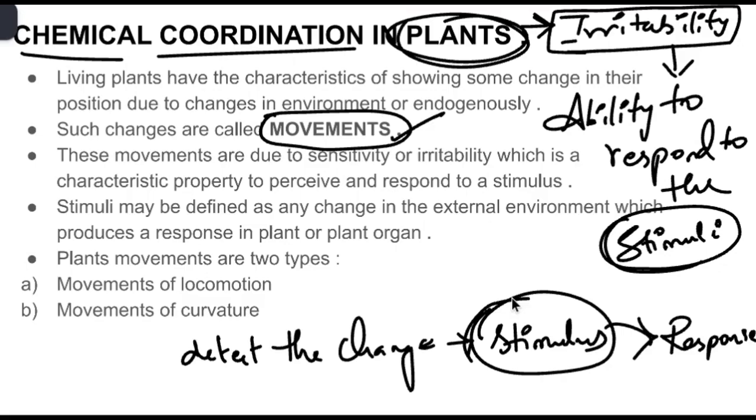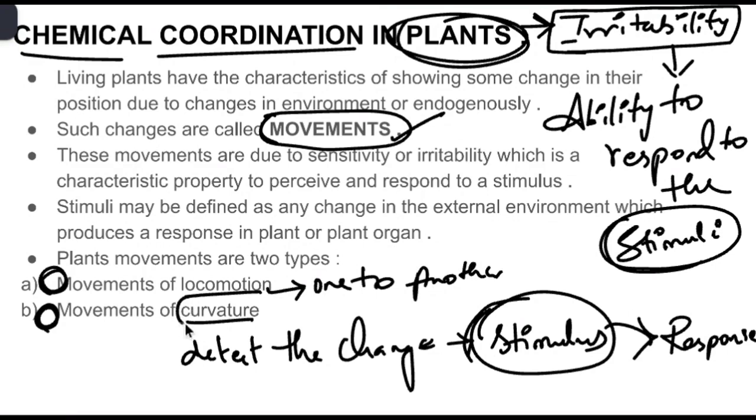So plant movements are of two types. Whatever response the plant gives with respect to the stimuli is called movement, and these movements are of two types. First one is movement of locomotion, and second one is movement of curvature. Locomotion means the plant part, or some parts of the plant, can move from one place to another place.